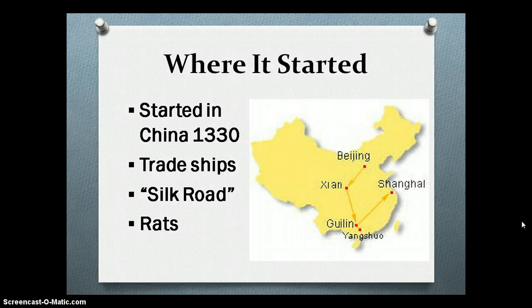And right here we can see that there's a map of the Silk Road in China and of the moving passageway of where it could have spread through the trading area.